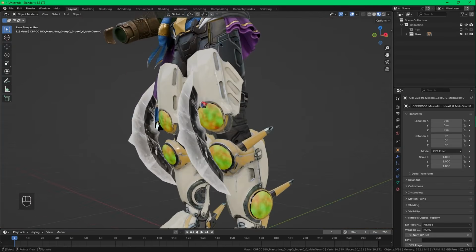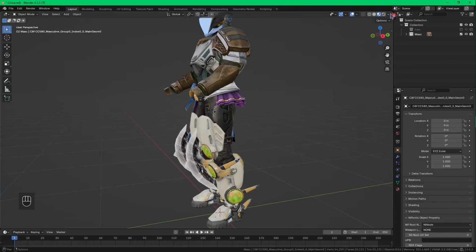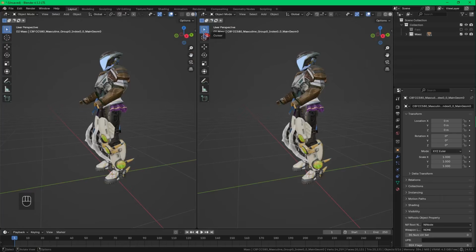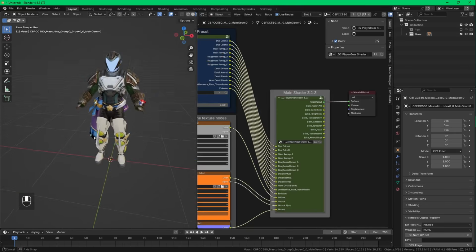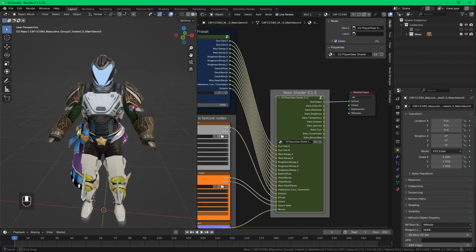Right now, we're going to apply the shaders we ripped with armor to the armor. Grab the top right corner of the viewport and drag to the left to create a new area and set it to the shader editor. What you now see is the player gear shader.